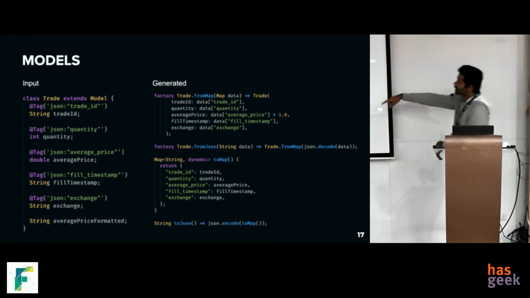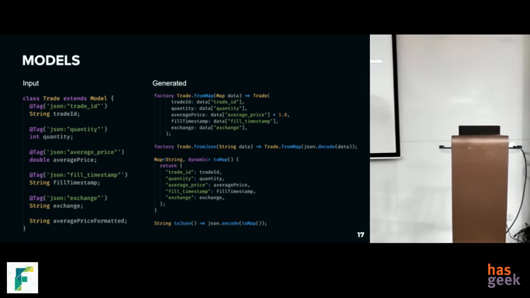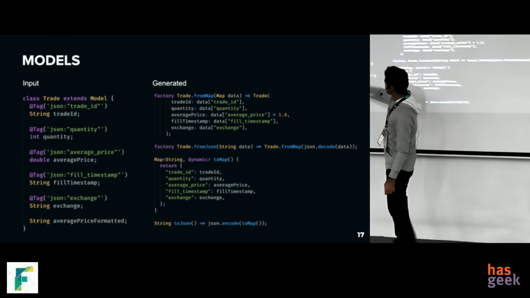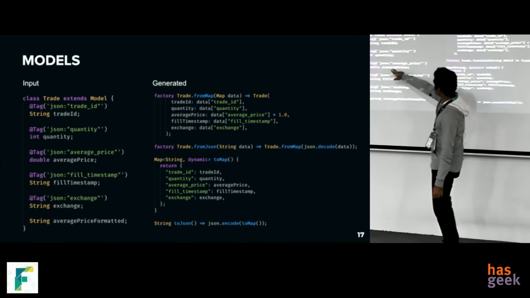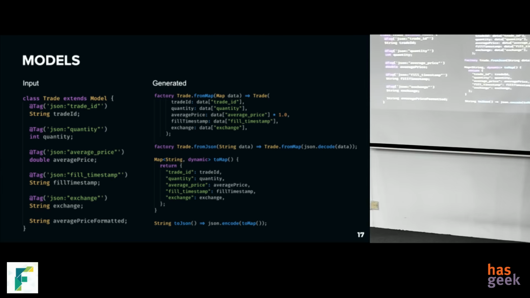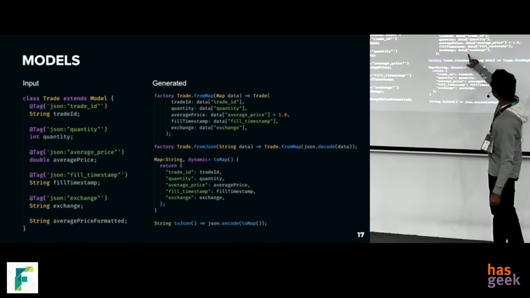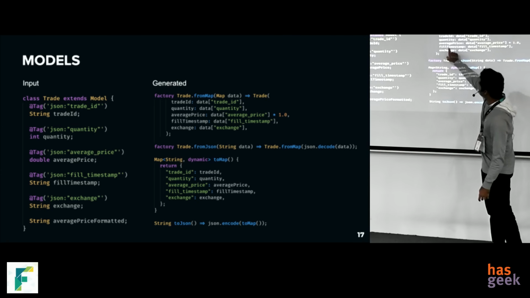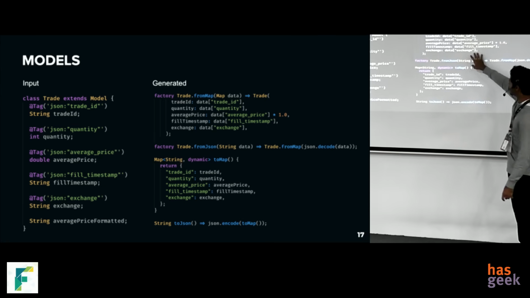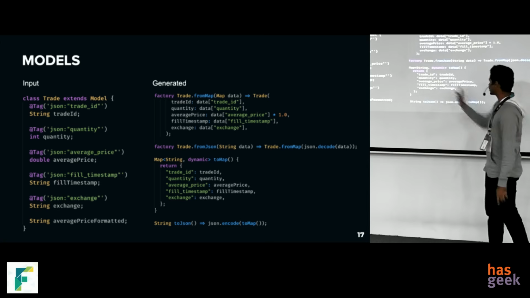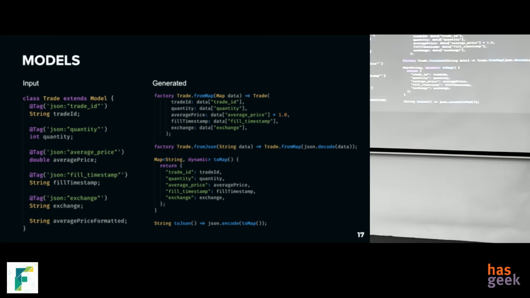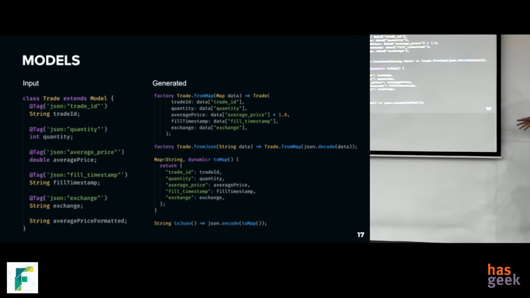So this is how we generate the model. On the left side, you can see just a class with a couple of fields in it, and some of them are tagged with JSON and a field name. That's our input, and this is the generated code. Here you can see it's just copying stuff between the class variable and the data in the map in the JSON. And for toMap, we do the reverse part, just copy the stuff in the class to a map. This is how we do the serialization part.